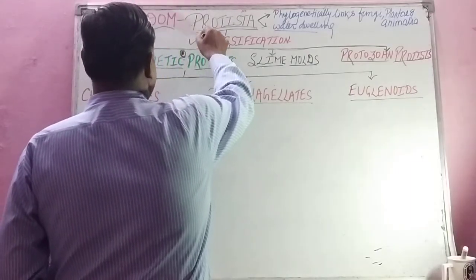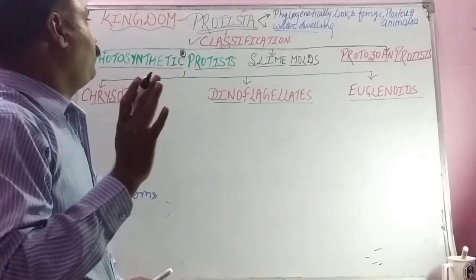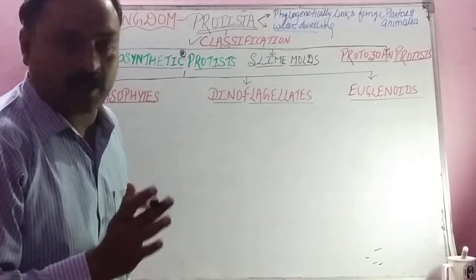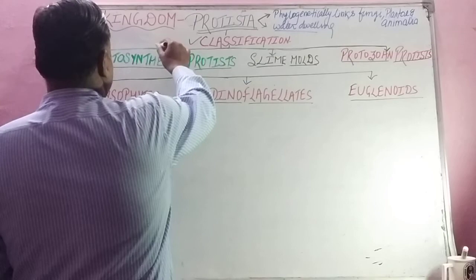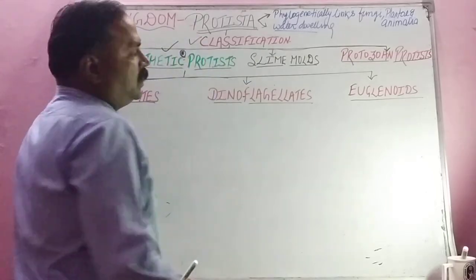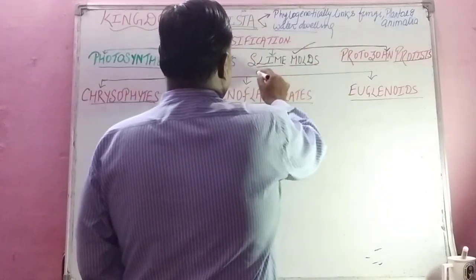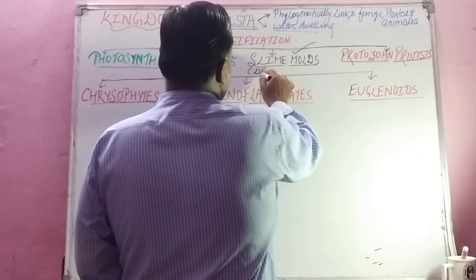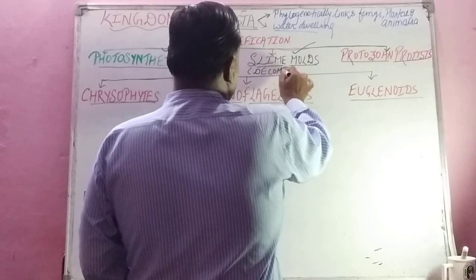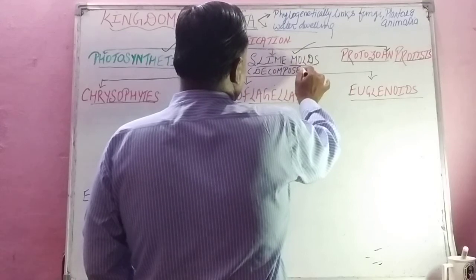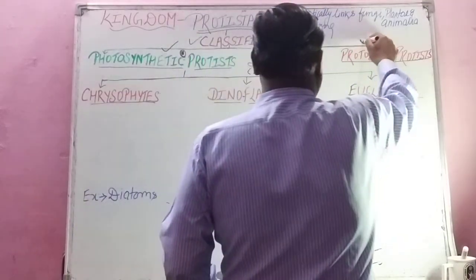So let us see the first important part, that is classification. When we study the classification of Protista, we have three parts. First one is photosynthetic protists, then slime molds, they are also called decomposers. Decomposers are present in water body also, student. Then protozoan protists.